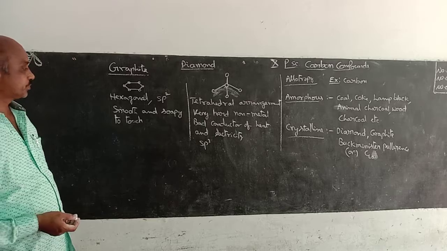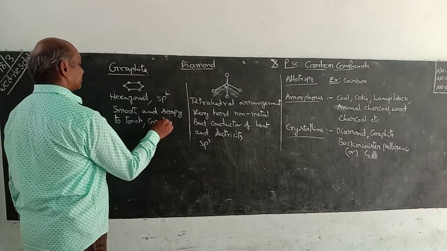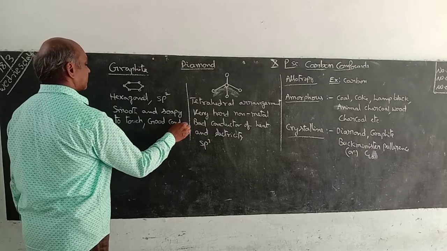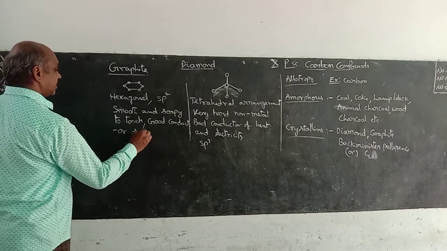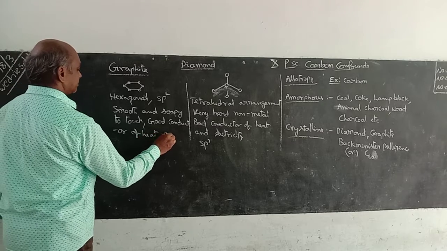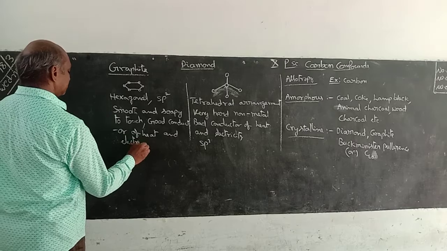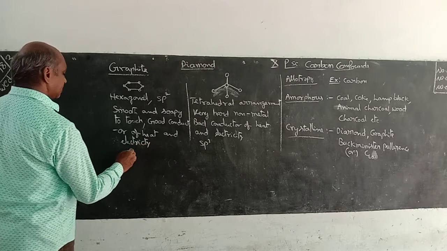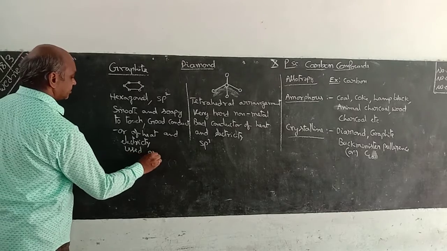Slipping property. Good conductor of heat and electricity. Used as lubricant.